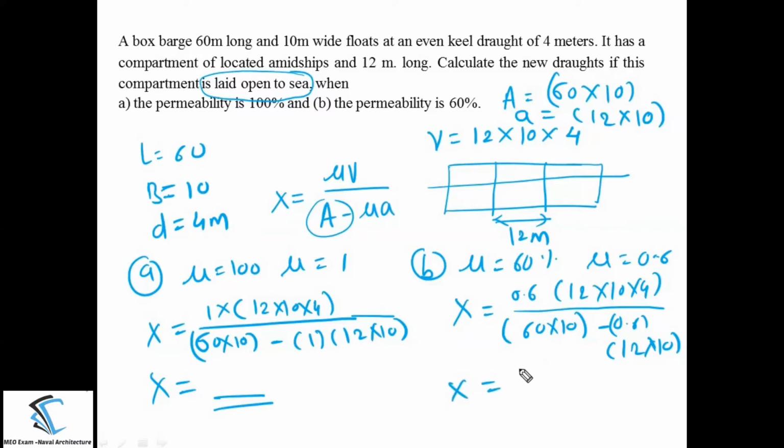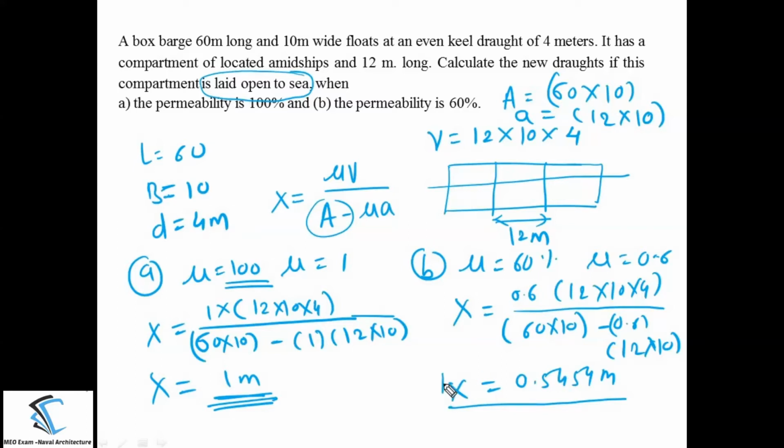If you solve, let's check which value will be greater. Now you can see when the permeability is 100%, the increment in the draft is 1 meter, that is very high. And if the permeability is 60%, the increment in the draft is only 0.54. It is just about half of that.